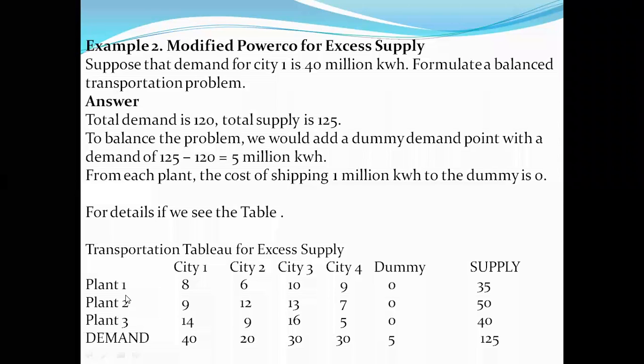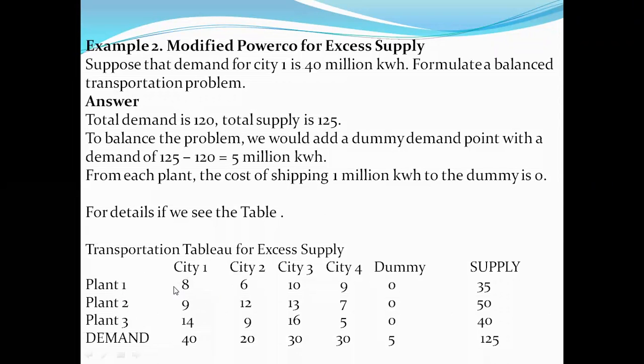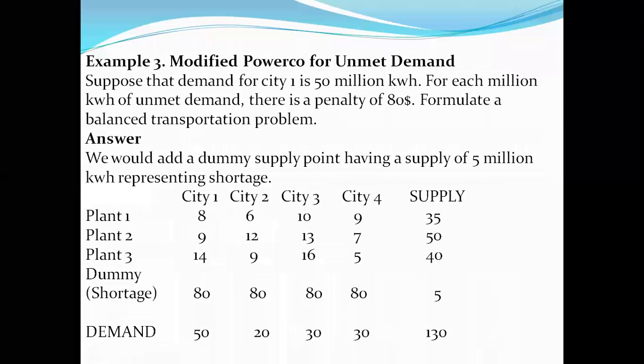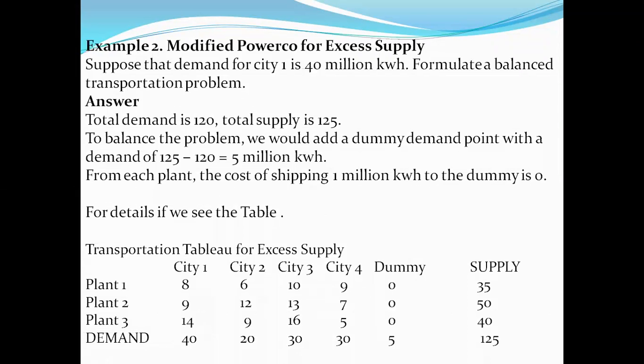So here it specifies from plant 1 to city 1, 8 million kilowatt per hour, and 10 kilowatt per hour, and from city 3, sorry, 4, 9, and dummy 0. So it is being transferred to dummy 0.